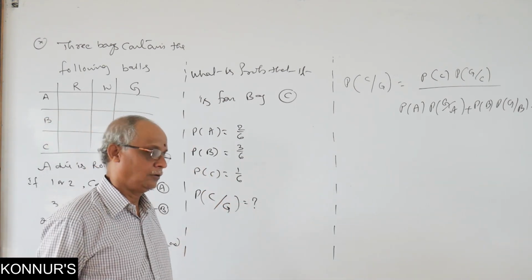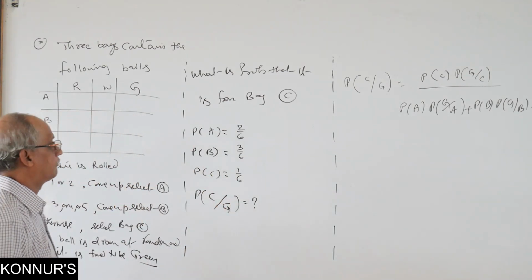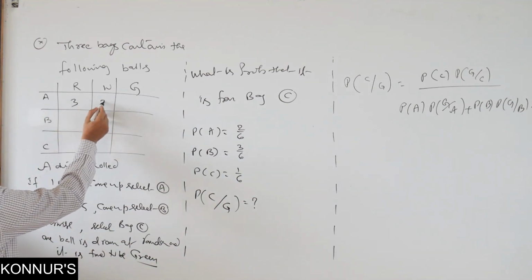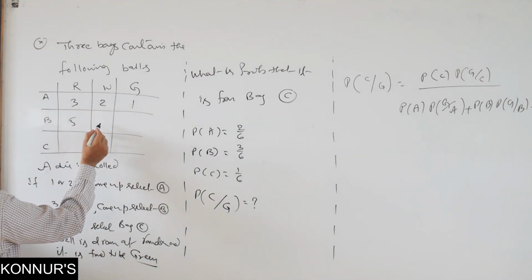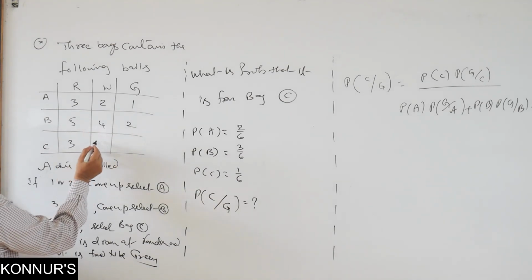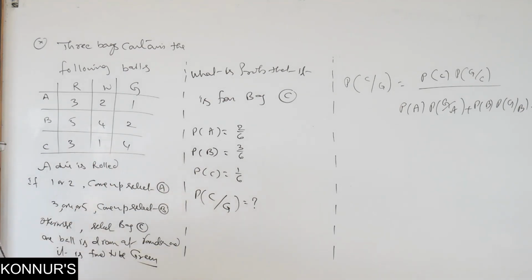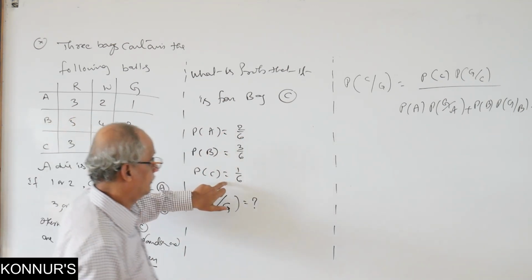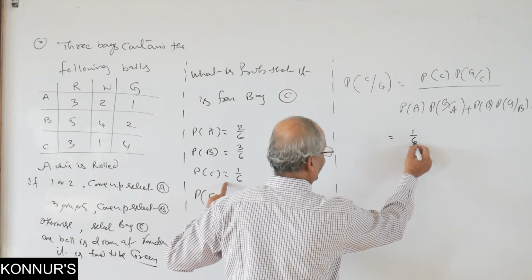Expression complete, substitution from the table. Table 3, 2, 1, 5, 4, 2, 3, 1, 4. Some numbers. Okay? Some numbers I get. Now you see. What is the C bag probability? 1 by 6.